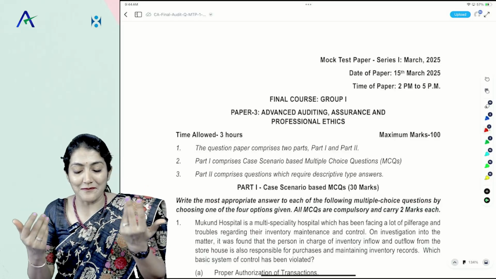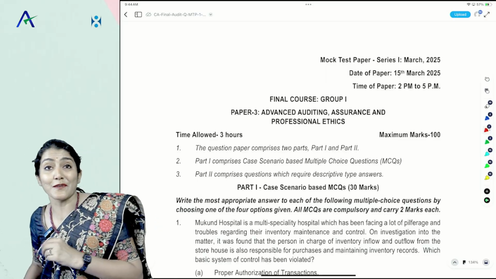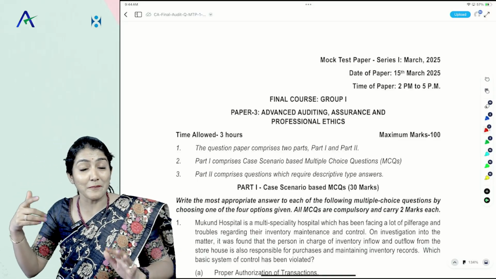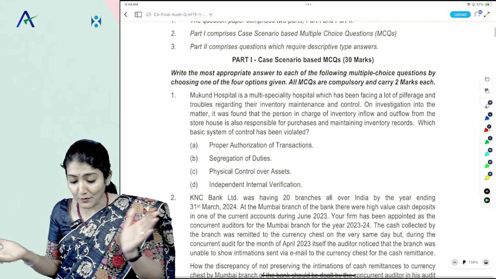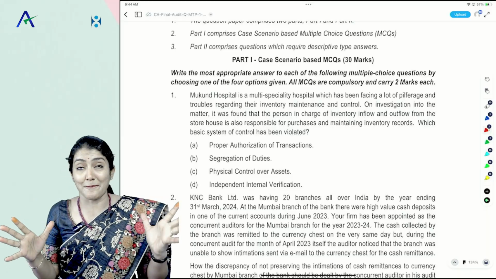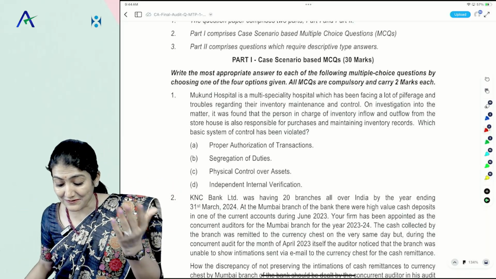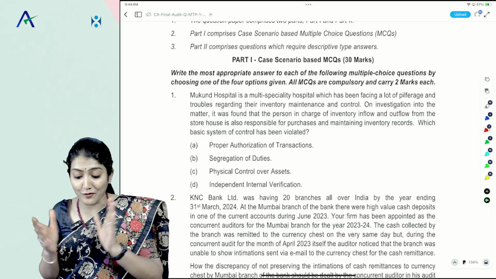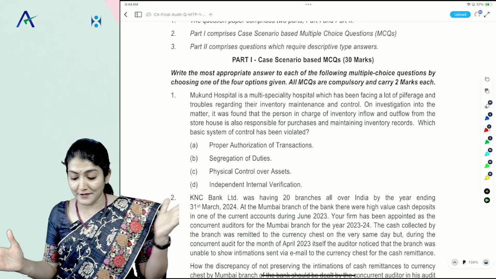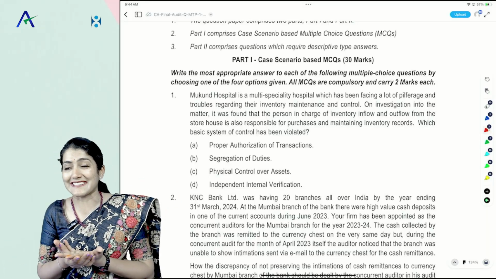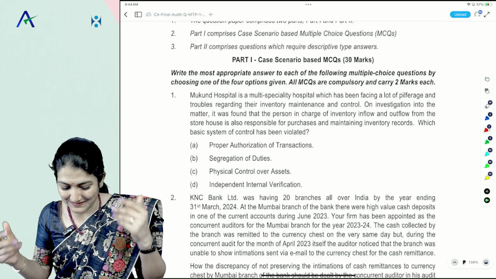Anyways, right now let's come to the discussions of the MCQ in the MTP 1 May 25 exams. Write the most appropriate answer. To answer each of the following MCQs by choosing one of the 4 options given. All MCQs are compulsory and carry 2 marks each. You say, ma'am, we never read this introductory line. You're reading that also.